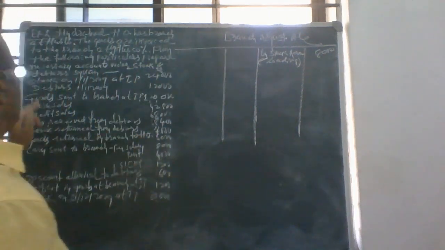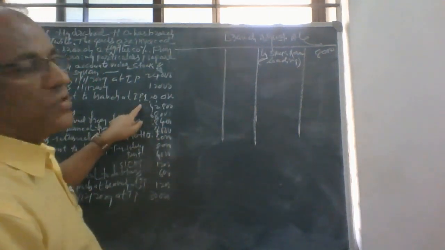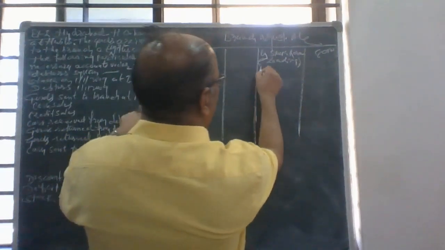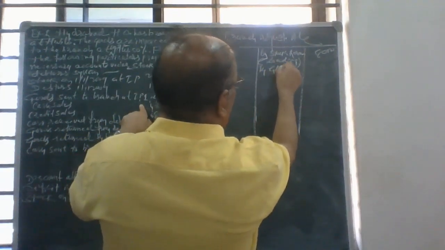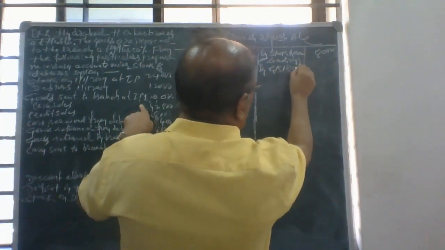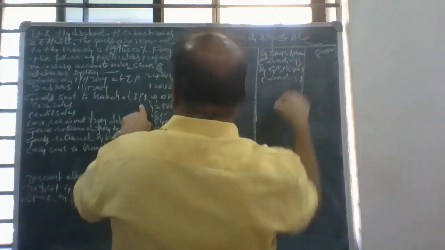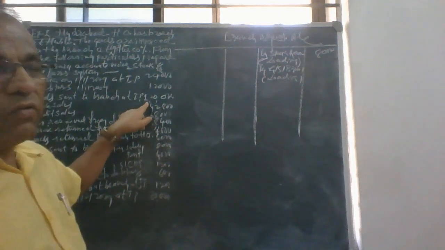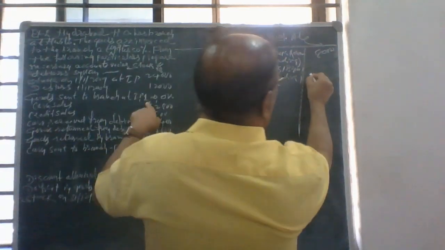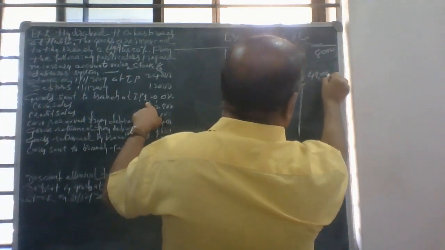Then another one is the loading on goods sent to branch. So by goods sent to branch, that is loading, you make it one third of 1,20,000. So that is 48,000.